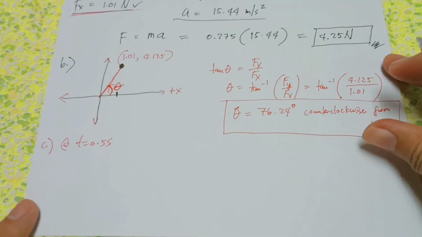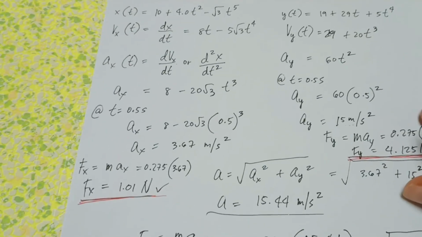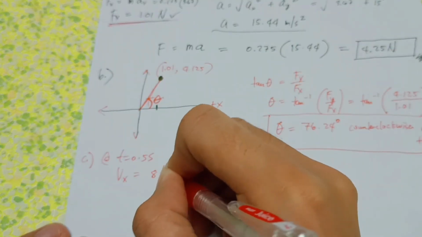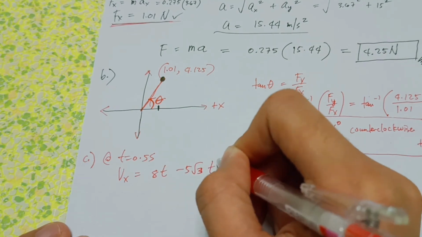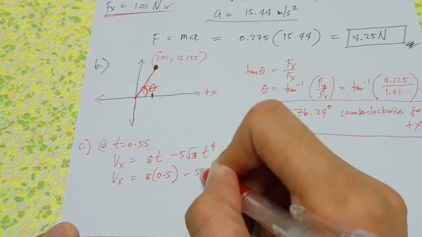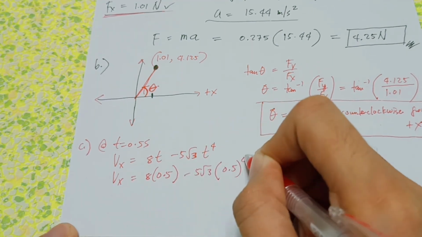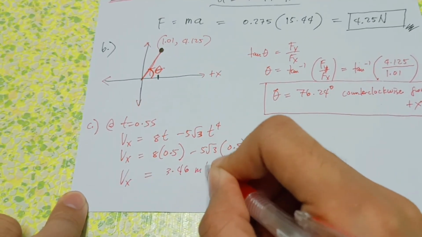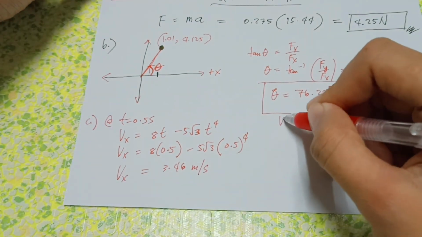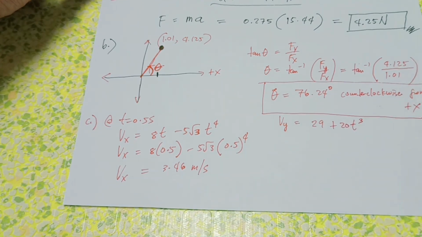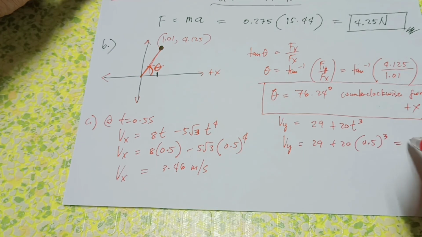Balik tayo dun sa equation or first derivative ng equation natin, yung velocity. Copy natin to. So, velocity x natin ay 8t minus 5 square root of 3 t to the fourth. Vx is equal to 8 times 0.5 minus 5 square root of 3, 0.5 to the fourth. Kaya ang sagot natin ay 3.46 meters per second. Ito yung sa Vx. Sa Vy naman, copy natin 29 plus 20 t cube. Ito yung first derivative ng equation natin na given. Sagot nito ay 31.5 meters per second.